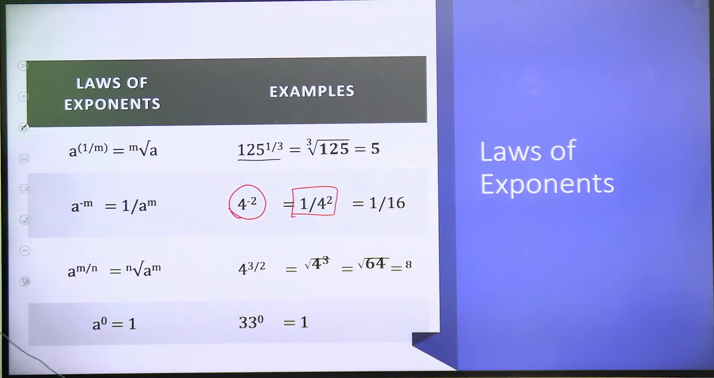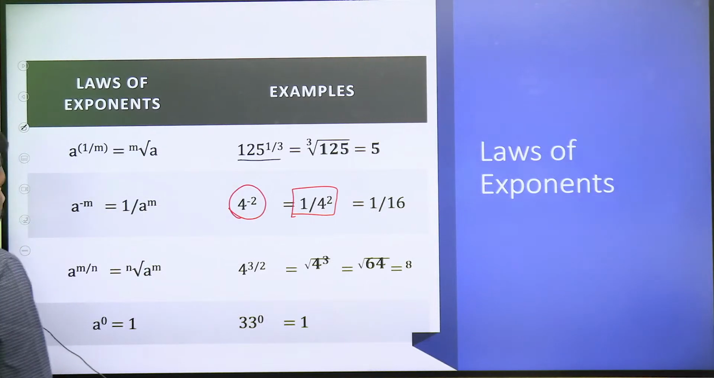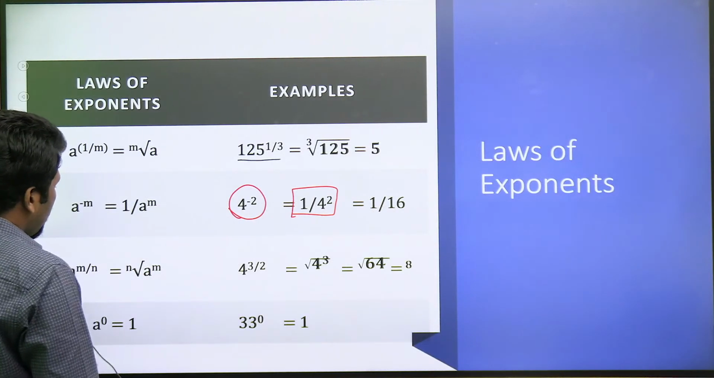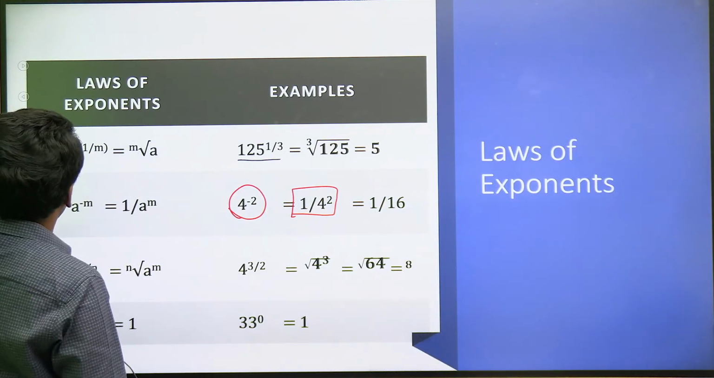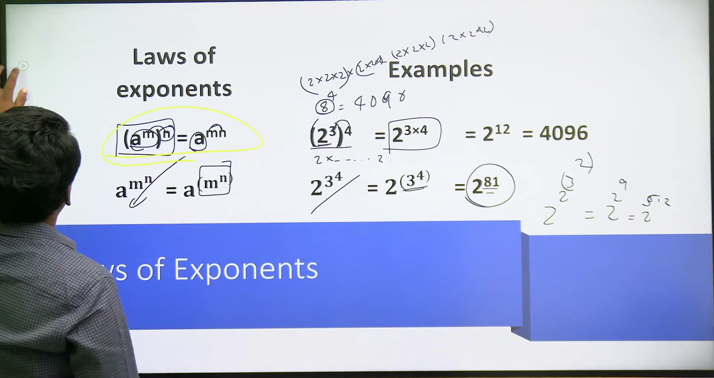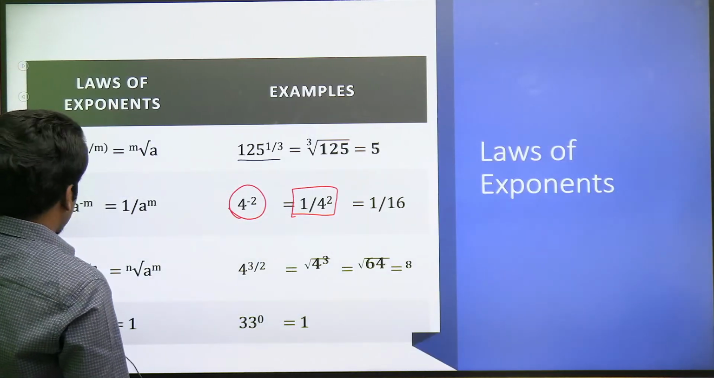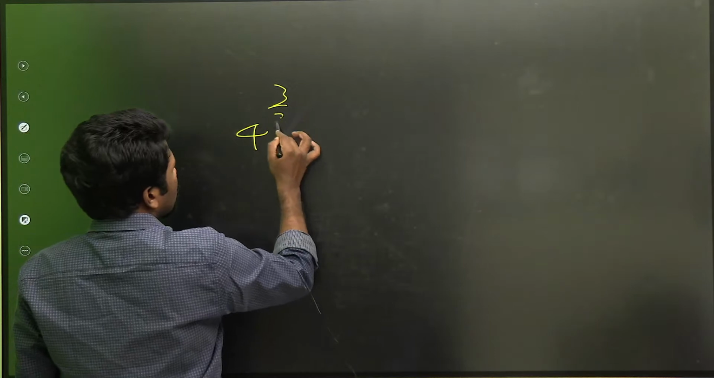Fractional power. Fractional power, how to simplify it, that is what is demonstrated here. A raised to m by n, that actually is the extension of this rule itself. A raised to m raised to n is a raised to m into n. I will show you. For example, 4 raised to 3 by 2. There are two ways of doing it.